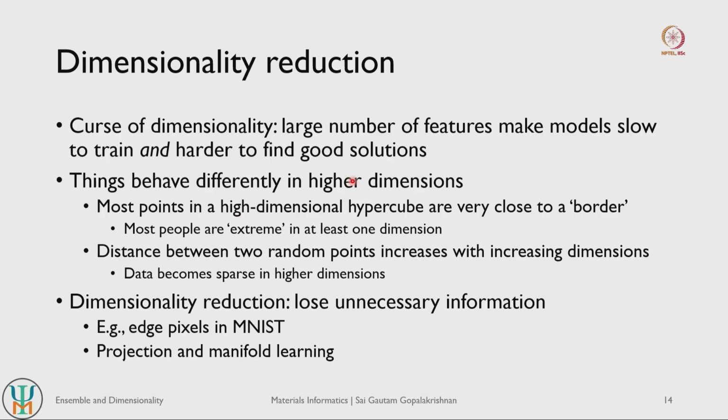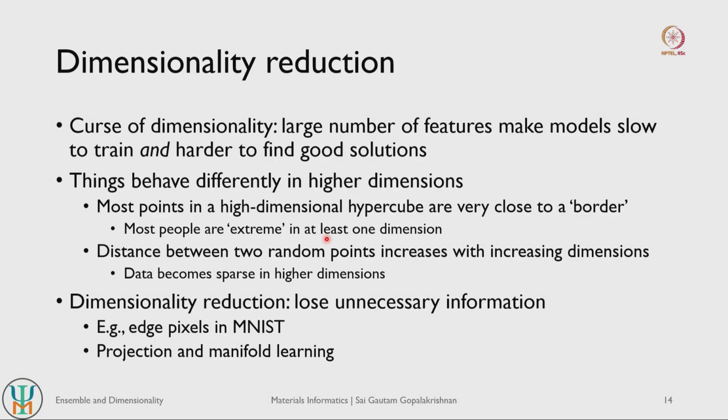So in general, the probability that you would find a point close to a border, so close to a face, an edge, or a vertex, goes up when you increase the dimensionality of your problem itself, right. So there are more points that are closer to the border, a vertex, an edge, a face, in a high dimensional hypercube compared to lower dimensional cubes. One can also think of this as extrema in data points, right.